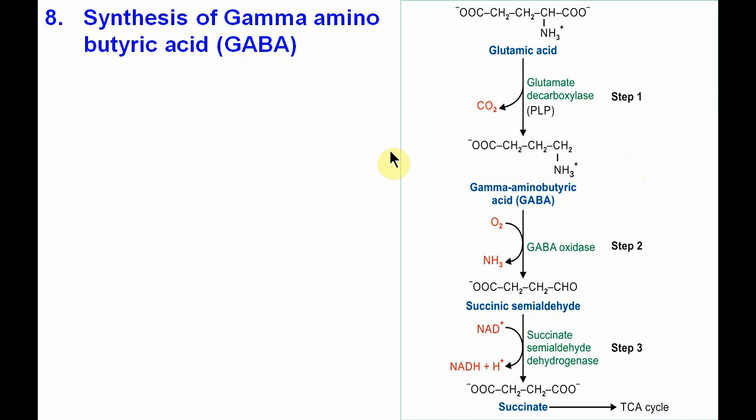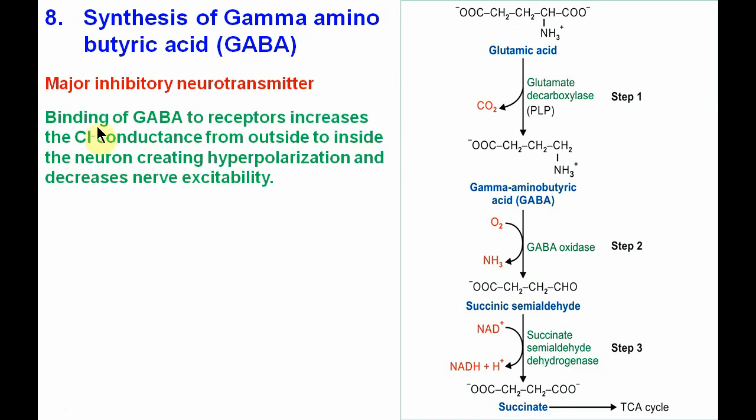Gamma aminobutyric acid is a major inhibitory neurotransmitter. An important point to note here is that glutamate acts as an excitatory neurotransmitter while its derivative, gamma aminobutyric acid, acts as an inhibitory neurotransmitter. So binding of GABA to its receptor increases the chloride conductance from outside to inside the neuron, causing hyperpolarization, which decreases nerve excitability. That is how GABA acts as an inhibitory neurotransmitter.